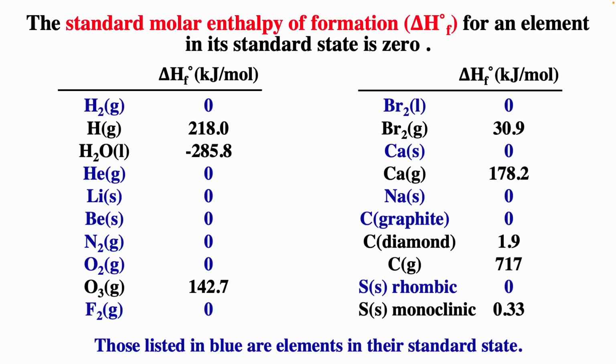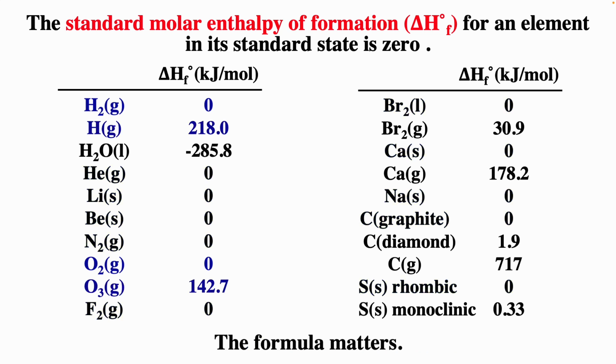So for example, I should mention first that the elements in the standard state have enthalpies of formation of 0 by definition. And so hydrogen, in its most stable configuration, is H2 gas. Helium, noble gas, that's the element standard state. The metals, just solid, element standard state. N2 gas, oxygen gas, elements in their standard state. And so the ones in blue are listed elements in their standard state, which just means their most stable configuration. And again, we define their enthalpies as being 0 because we cannot determine enthalpies in absolute terms.